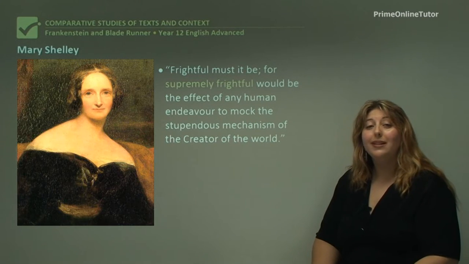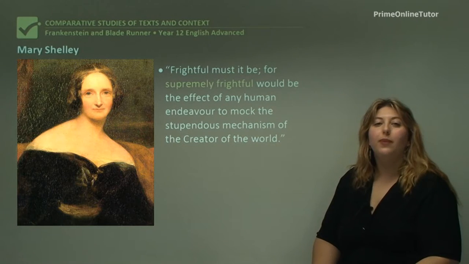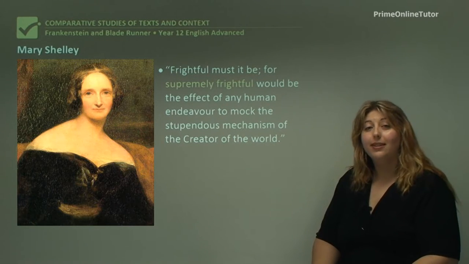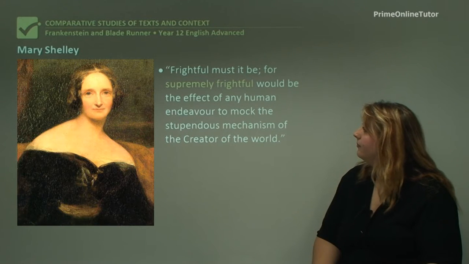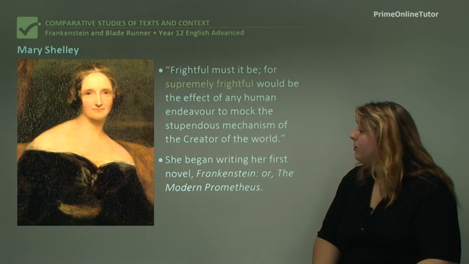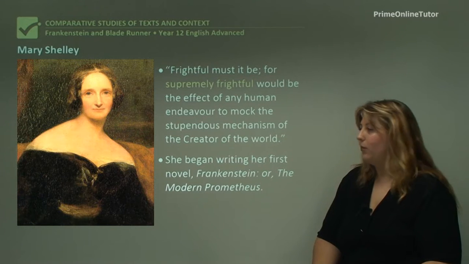So from this quote we can see that one of Mary's primary aims is to reject the idea that humans should be able to play God. Dealing with life and death is supposed to be a matter strictly for the creator. So then she began to write the novel Frankenstein, or the Modern Prometheus. And we'll have a talk about the story of Prometheus later on as well.